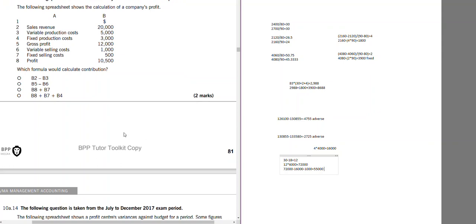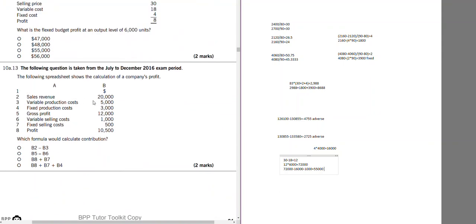Which formula would calculate contribution? Instead of first looking at the Excel bit that is given, first look at the data and then find it here. So it would be sales minus variable cost. They're asking for contribution. So it would be sales minus variable cost, both of which are in B. So this is B2 and B3. B2 and B3. A.